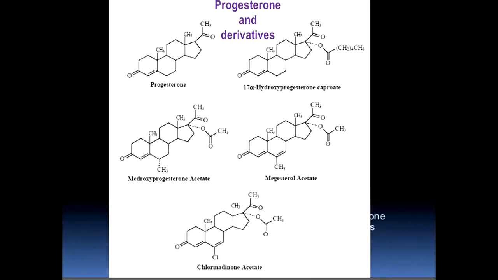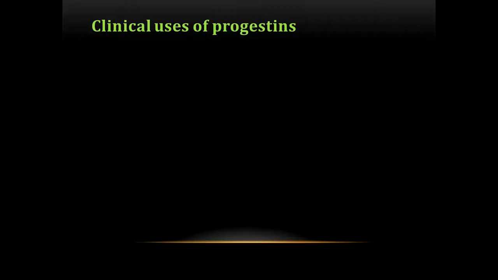So these are progesterone and its derivatives, which include natural progesterone and 17-alpha hydroxyprogesterone caproate, while the synthetic progestogens are medroxyprogesterone acetate and megestrol acetate, also chlormadinone acetate. Clinical uses of progestins are